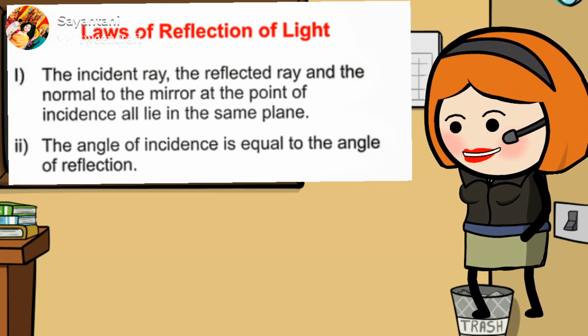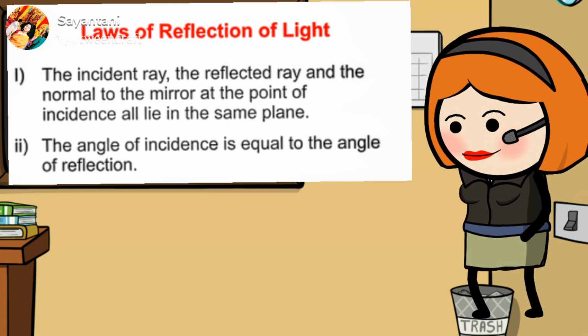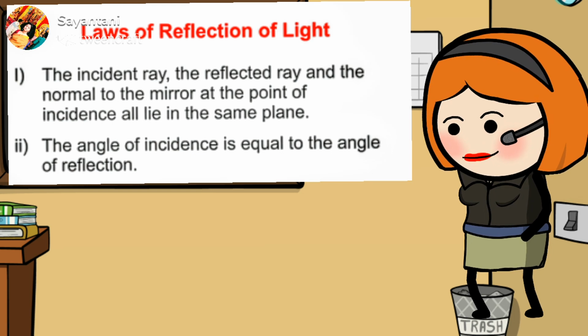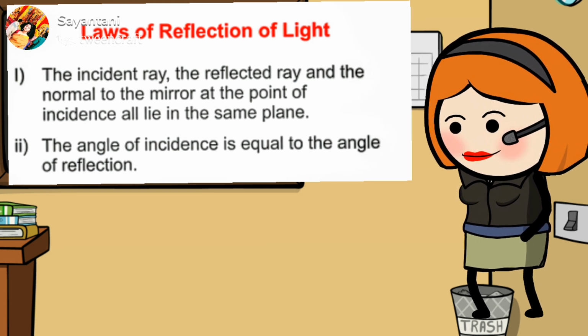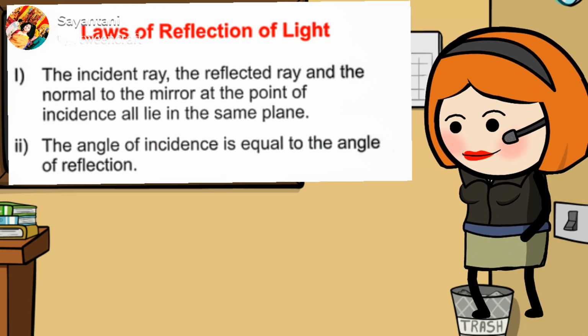So these three things, the incident ray, reflected ray and the normal, will always lie at the same point and in the same plane. This is the first law. And the second law says that the angles will be equal, that is, angle I should always be equal to angle R. If these two laws are obeyed, then only you can say the light is reflected.